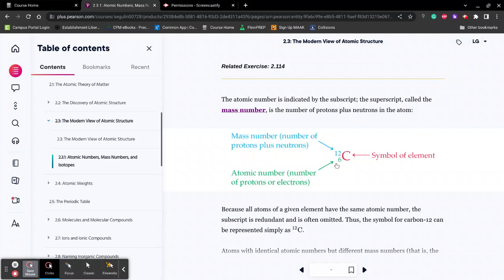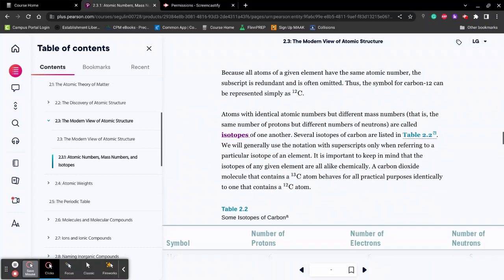This number right here is determined by the symbol. Let's say we change this to magnesium real quick. This would be Mg. This number is 12, and it always will be 12 for any magnesium isotope of any type.